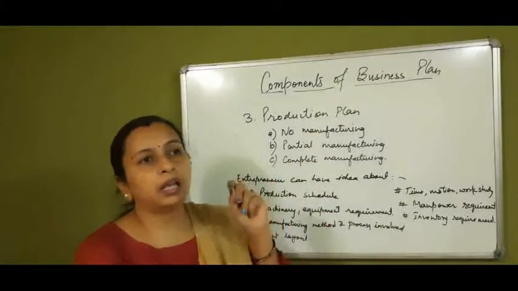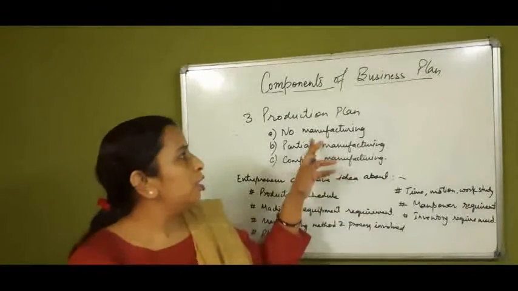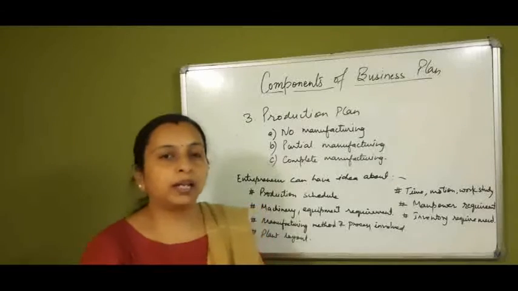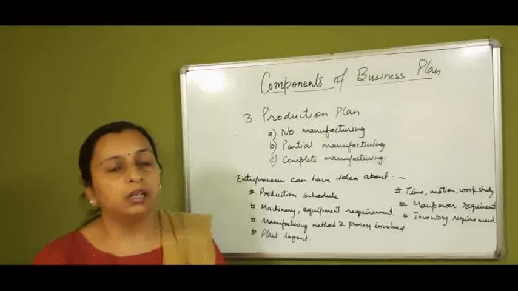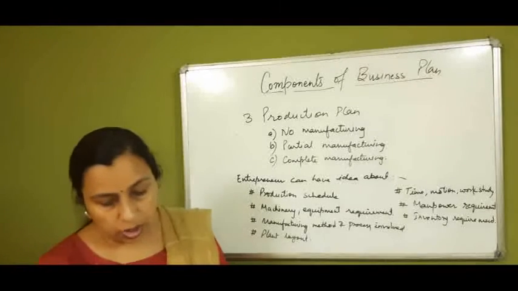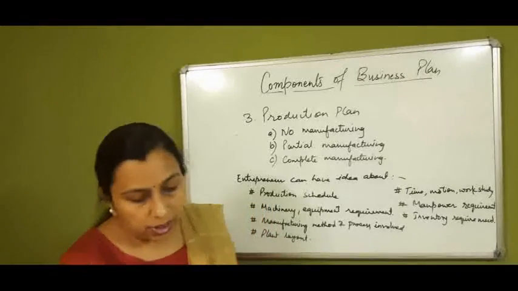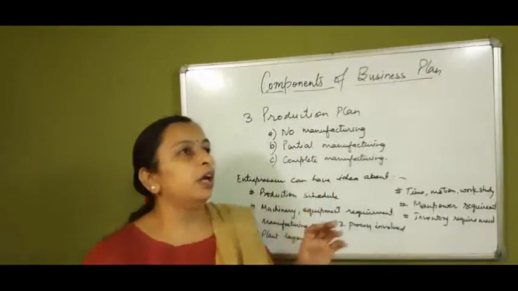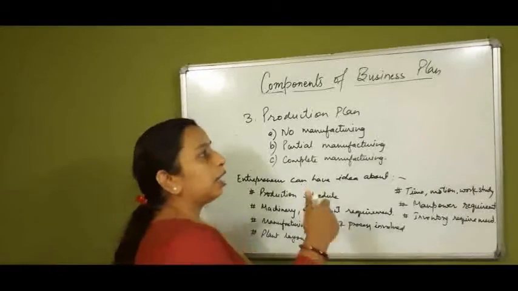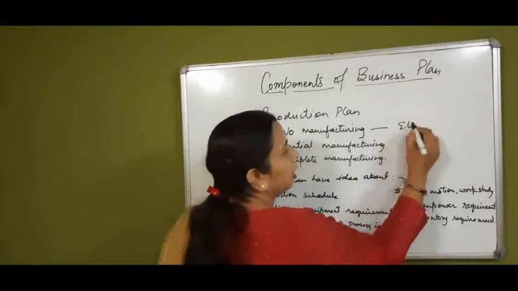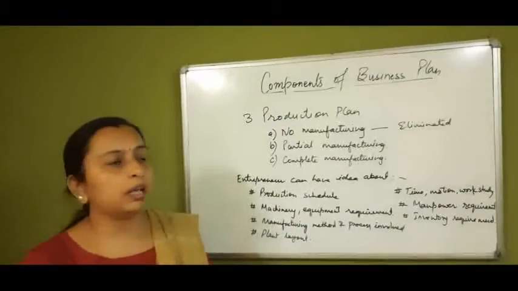So basically, for any venture, production can be of three types. First is no manufacturing. One type of production plan where no manufacturing is there. That means all the parts are procured from other companies. Here, nothing is to be mentioned. Okay, if the new venture does not include any manufacturing function, then this section will stand eliminated from the plan. That means if a company is not going to manufacture any of the parts, and all are procured from outside, then this will be eliminated. Okay, no need to write anything in production plan.